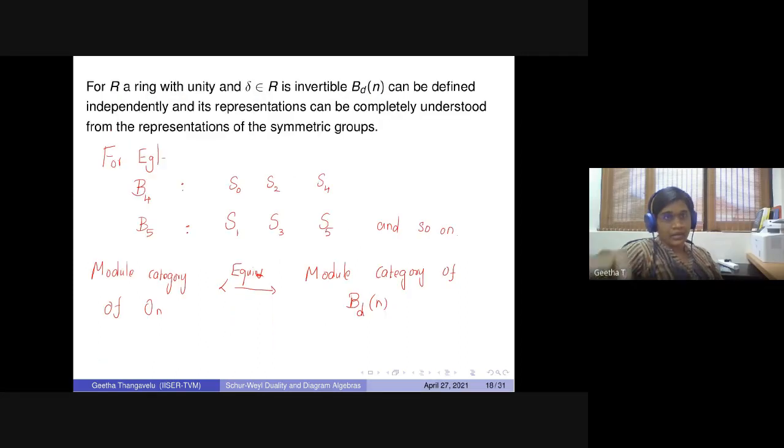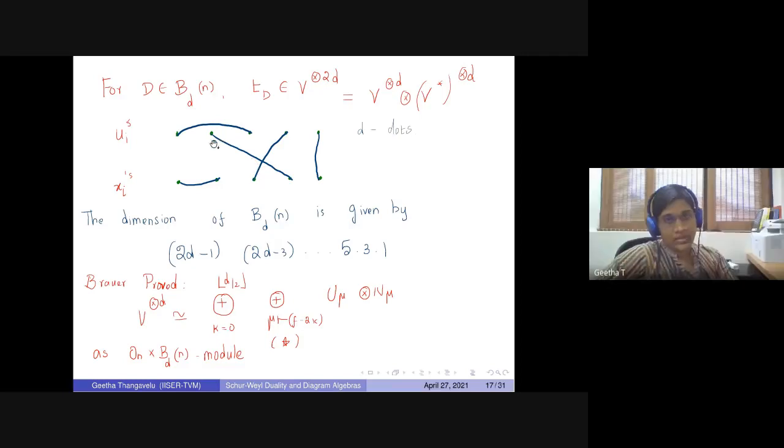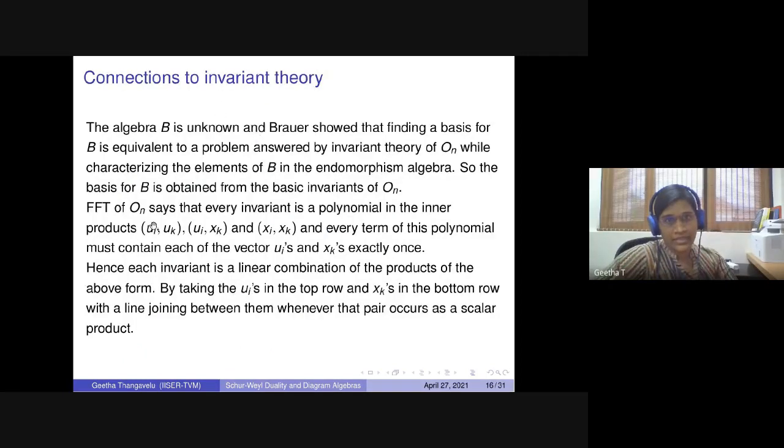Sorry, I have a question here. Yes. So how come this is a bipartite graph? These diagrams? What the invariant theory says is you have the scalar products. The Uis are like the top part. Whenever you have, say, U1 and U4, you connect U1 to U4, and this one from top and one from bottom, and both of these are from bottom.